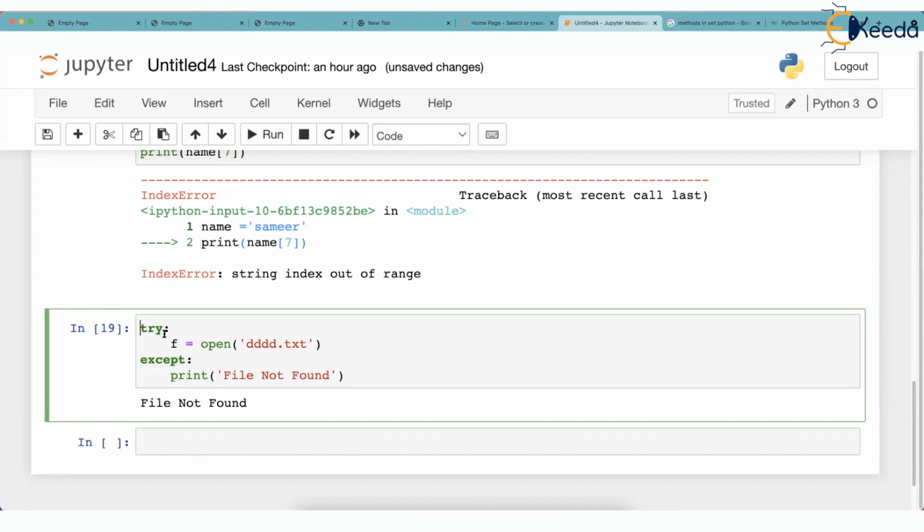You will always see that whenever you handle files in Python, file handling is written in try, except. Because there is a huge risk when you use a file, that file may not exist. So you should properly check whether the file exists or not. If it does not exist, notify the user that there is no such file.